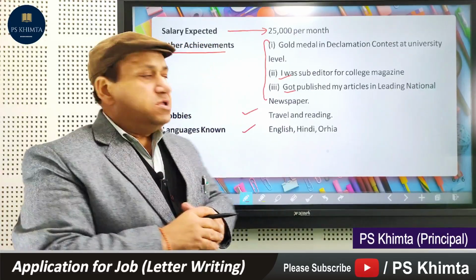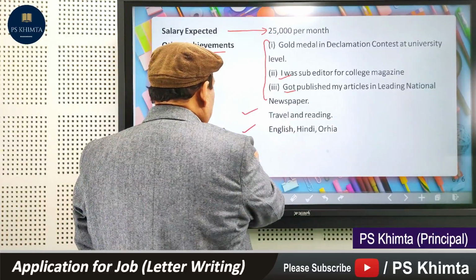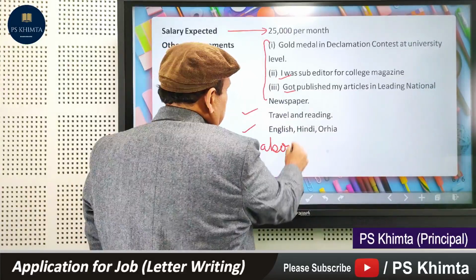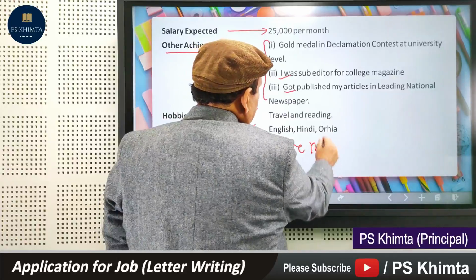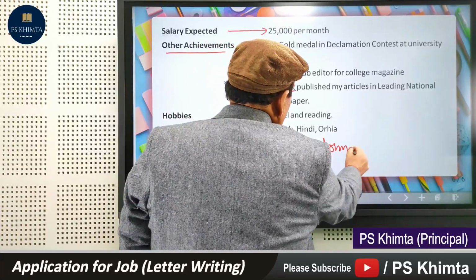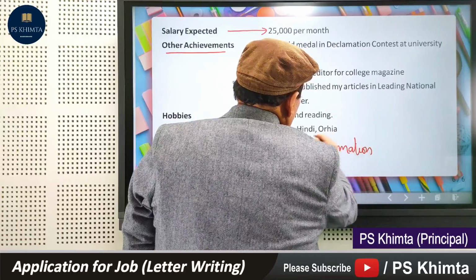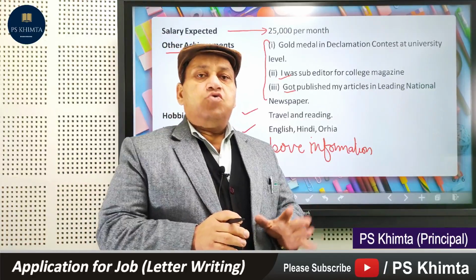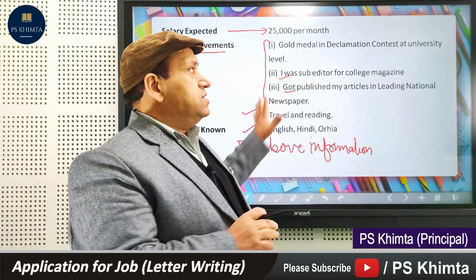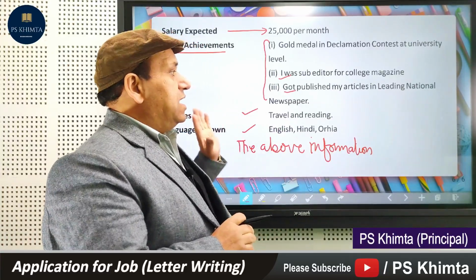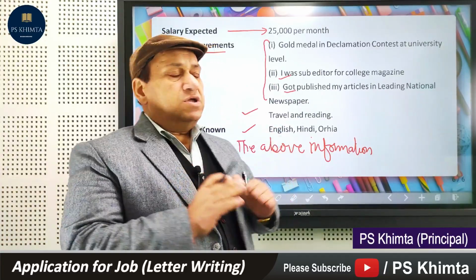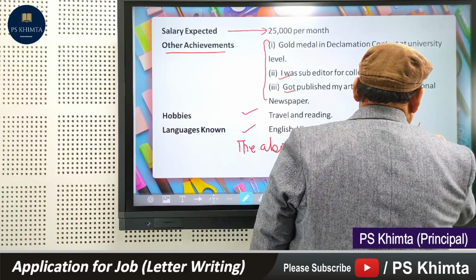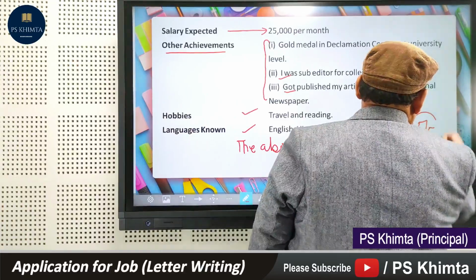Finally, what you have to do in the application. Here you can write the declaration: the information given above is best of my knowledge. This certificate is always required. The above information is true to the best of my knowledge and belief. This is always written in the application at the end, and it is going to complete it. It is going to be one of the parts that you have covered in the end, and this is called a complete application. You get 5/5 marks if it is written this way.